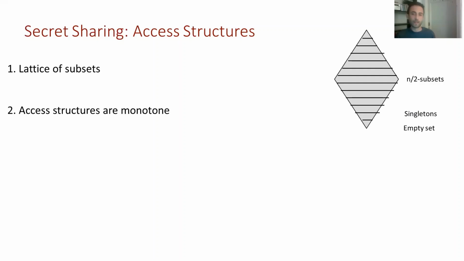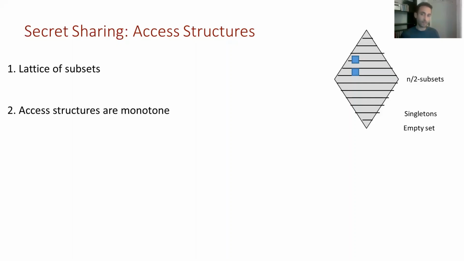So the next thing we're going to say is that access structures are monotone. And it means that if we have here an authorized coalition or set, then all of its supersets must also be authorized, since they can just recover the secret from the subset that is authorized.